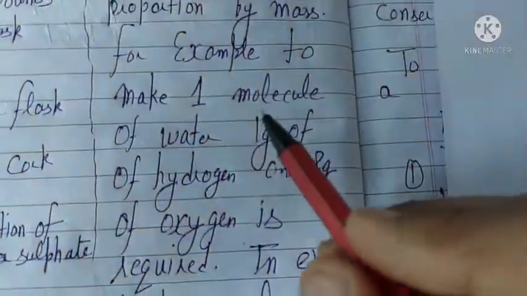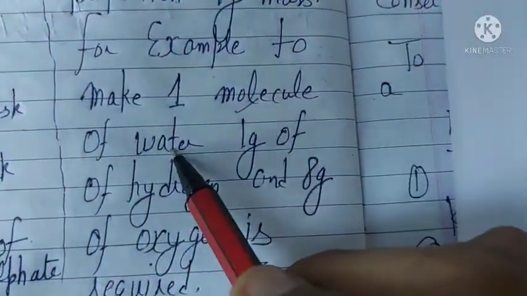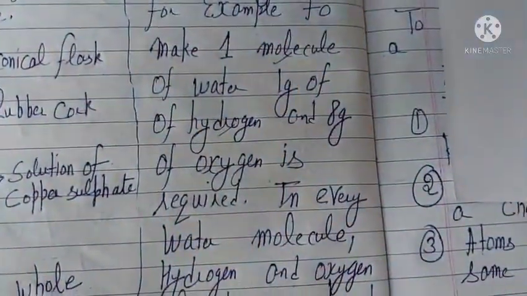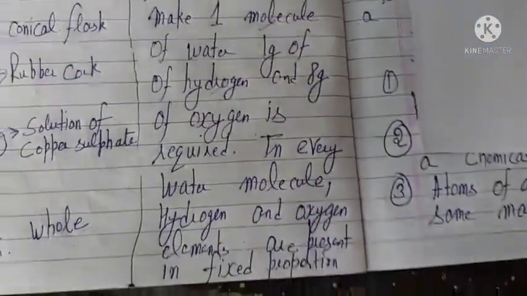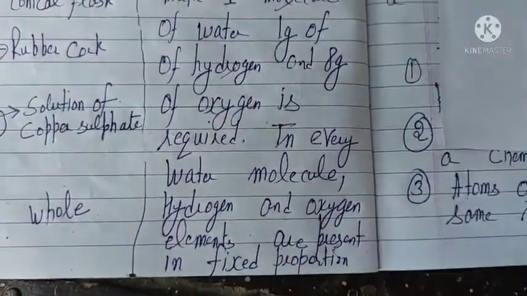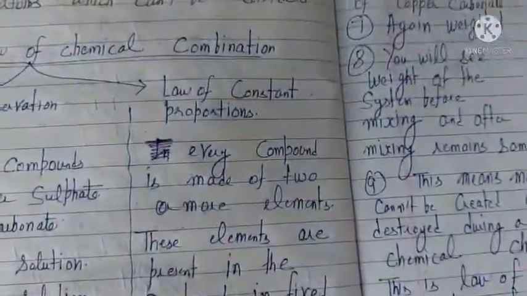So same example I have taken. In order to prepare 1 molecule of water, 1 gram of hydrogen and 8 grams of oxygen is required. So in every water molecule, hydrogen and oxygen elements are present in fixed proportion. So this is the law of constant proportions.